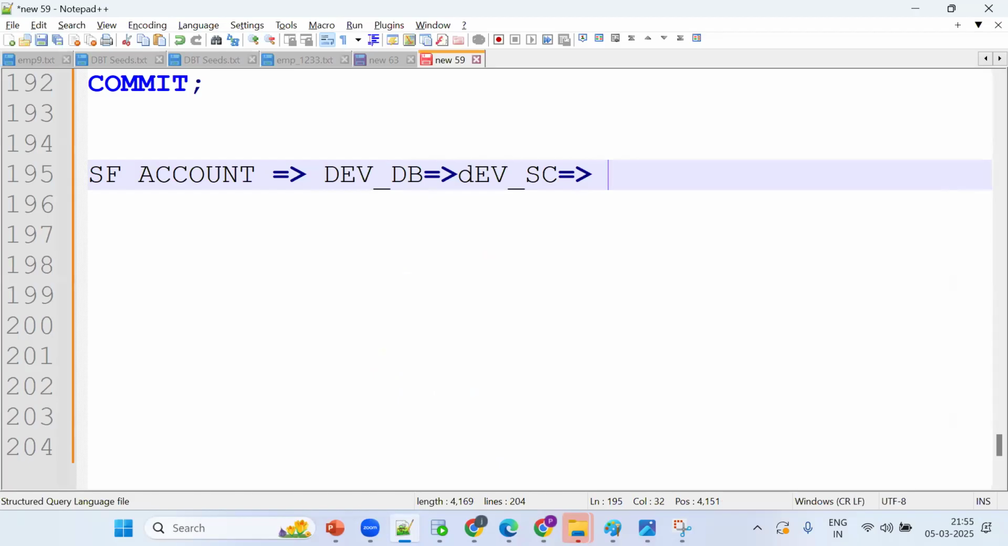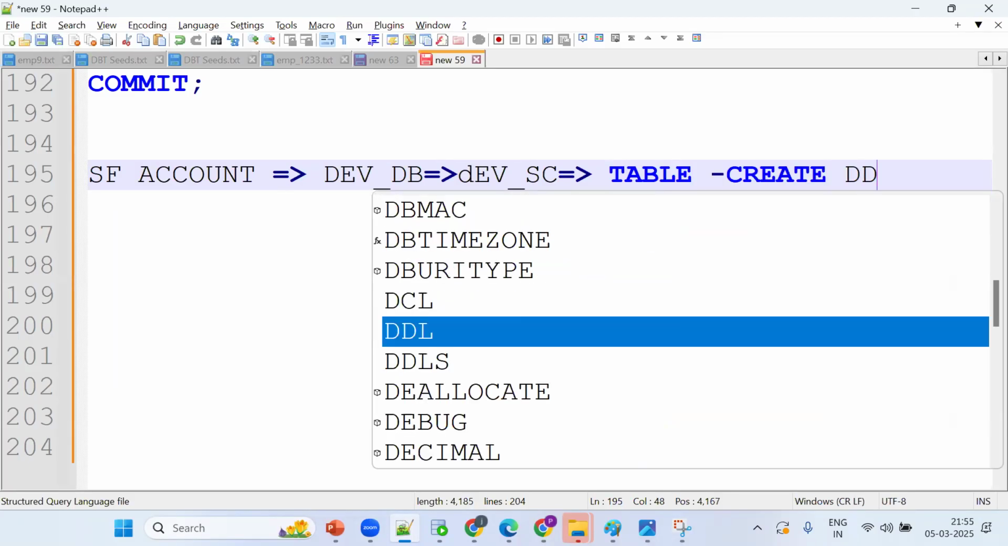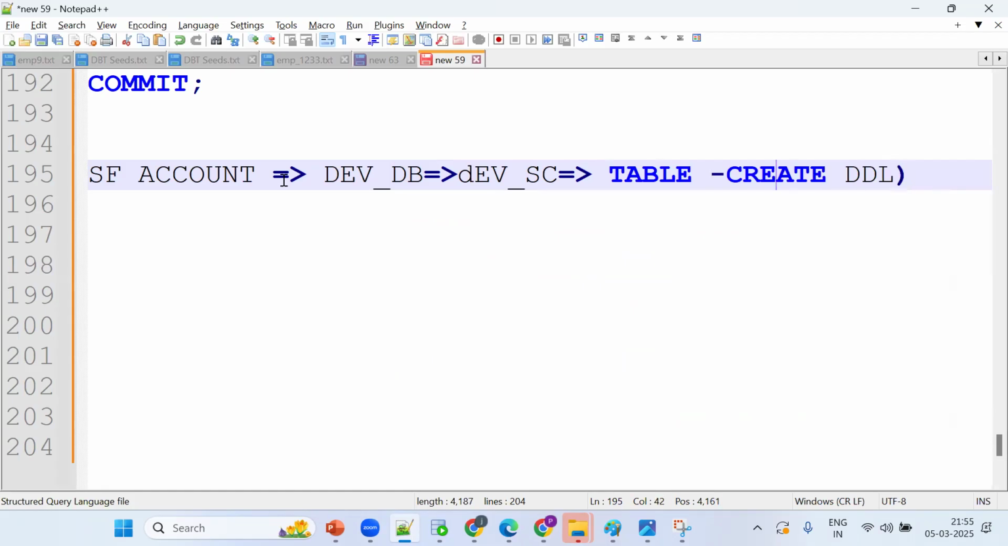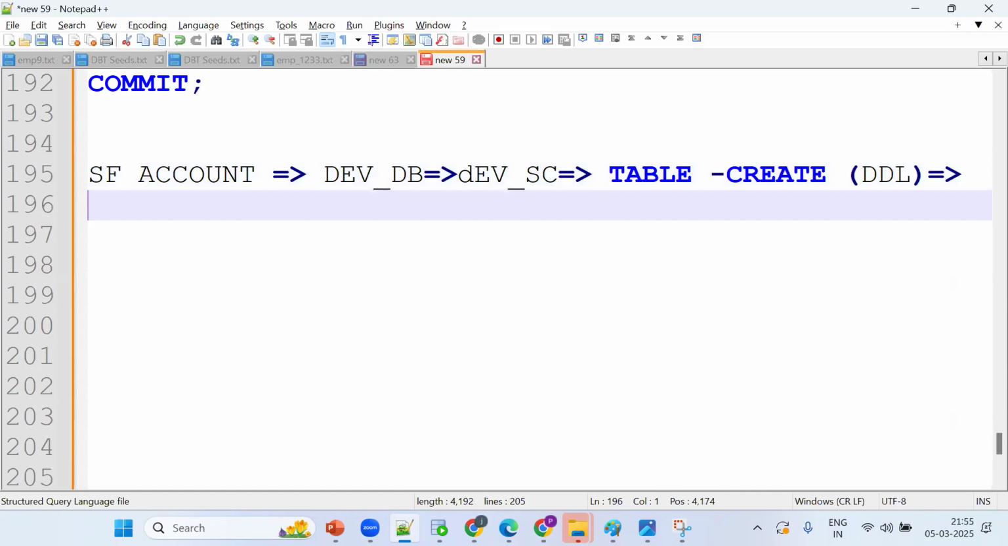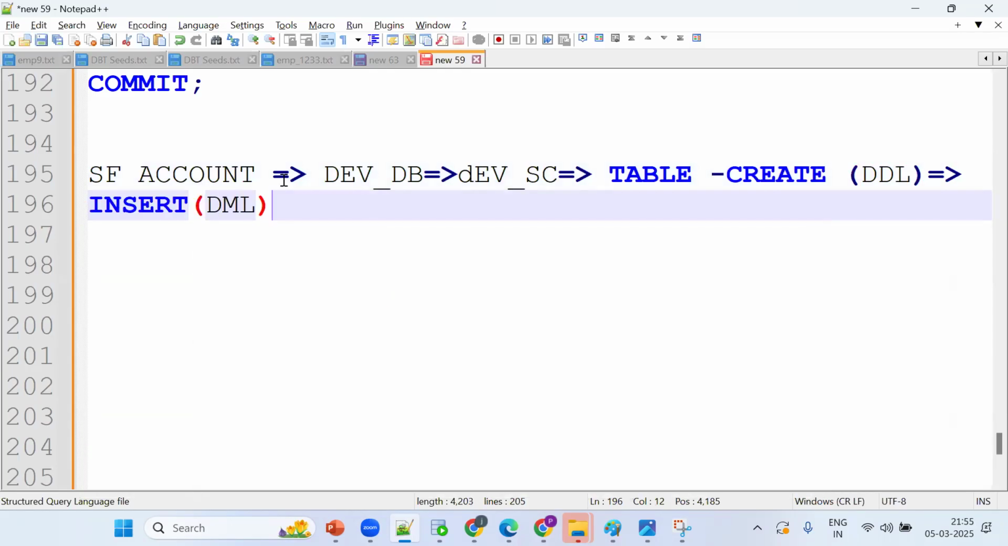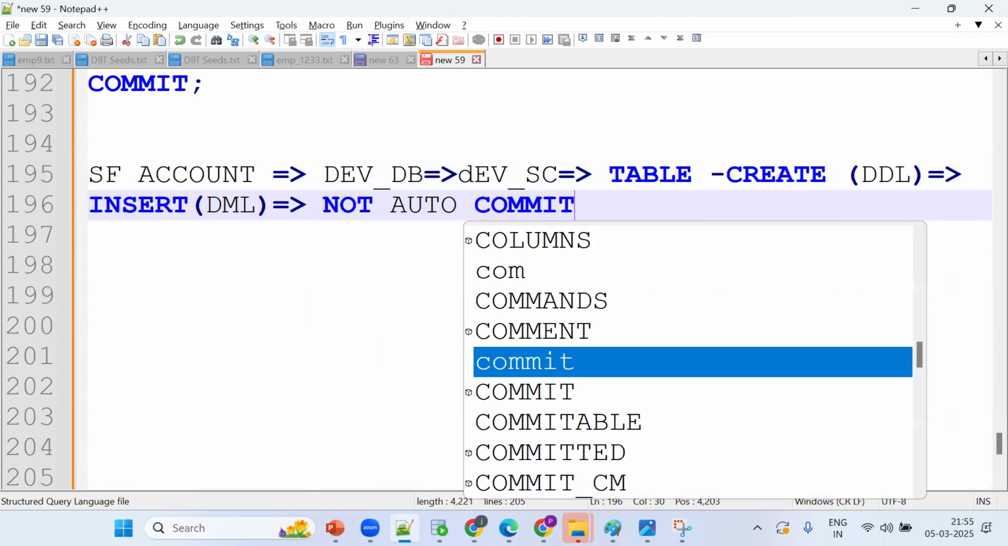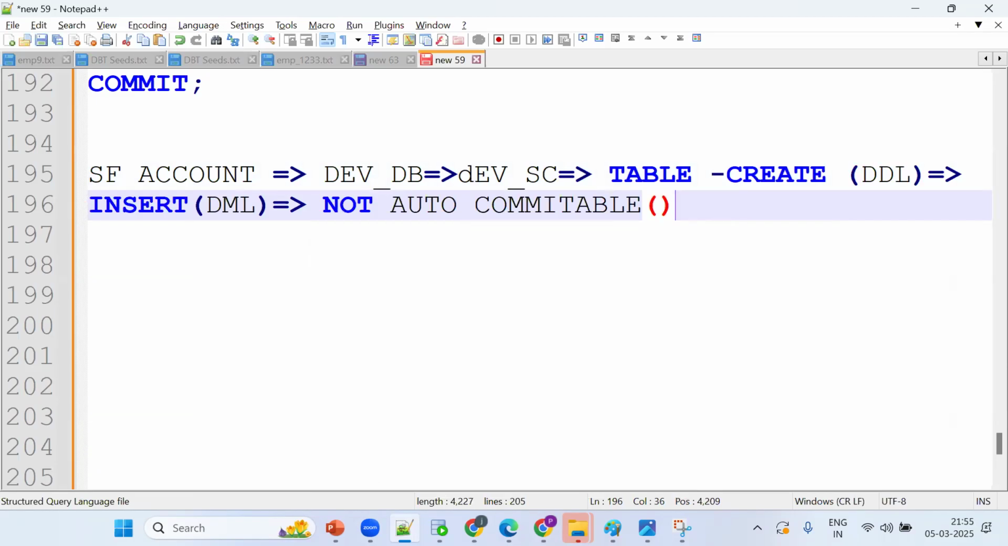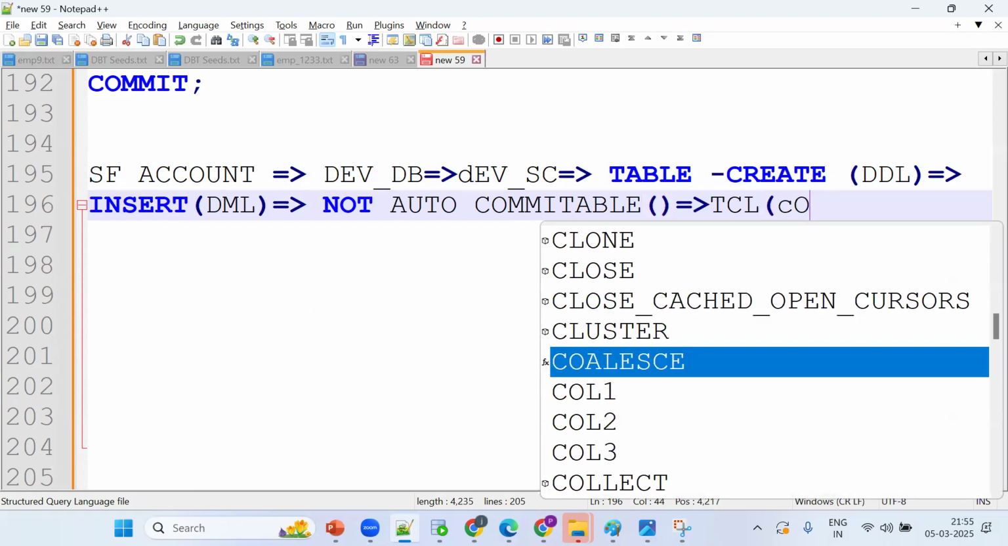Now how to create a table with the help of CREATE, that is a DDL statement. Okay, so DDL statement. Now how to populate the data? By using the INSERT statement. Insert is a DML. Tell me, DMLs are what? Not auto-committable. Tell me how to control these transactions with the help of TCL. TCL is nothing but committing the data.